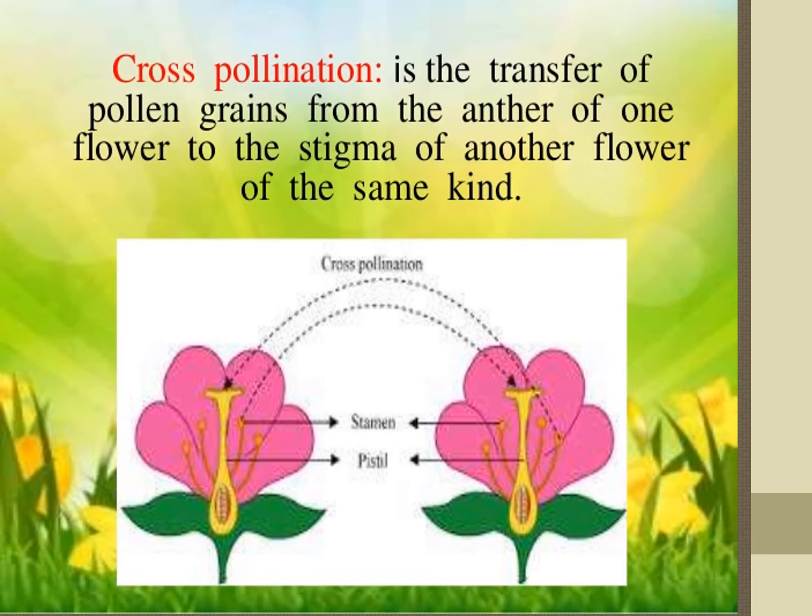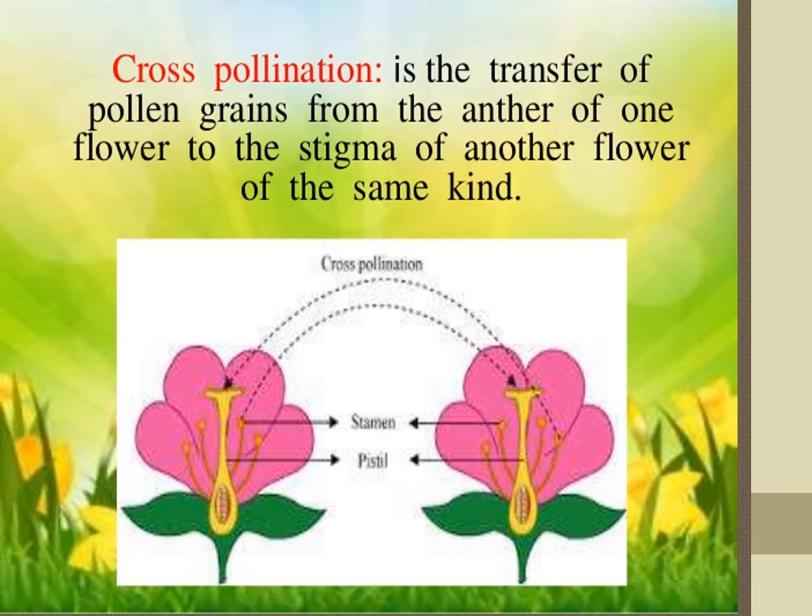Seeds produced as a result of cross pollination develop and germinate properly and grow into better plants. That is, cross pollination leads to the production of new varieties of plants. New varieties of plants we will get.